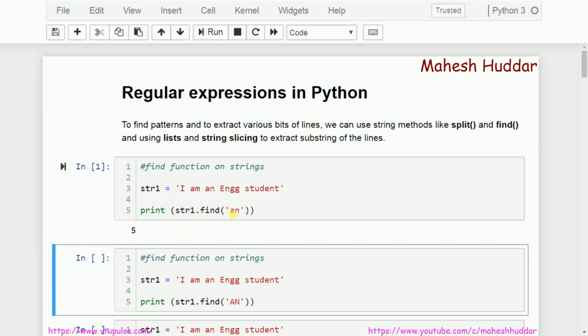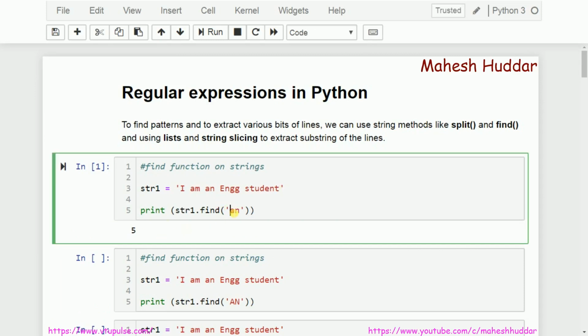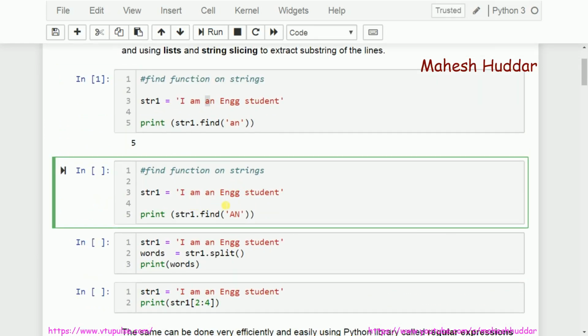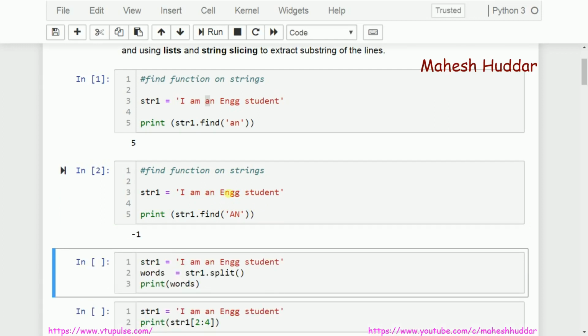The meaning of this is the index: the pattern "an" starts at this index in the string, and the index of "a" is 5 in this case, that is 0 1 2 3 4 and 5. So "a" is present at 5, and from 5 onwards the pattern "an" is present in the string. In the second case, I am trying to find the pattern capital "An". Because this capital "An" is not present in the string, it will return -1.